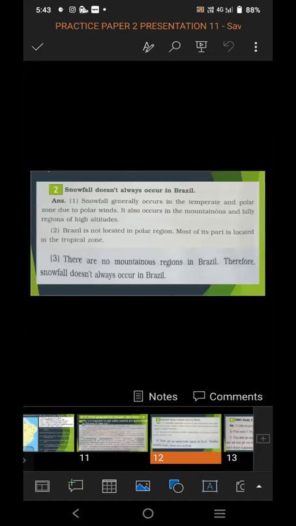So this reason you have to write in your answer. Snowfall doesn't always occur in Brazil because snowfall generally occurs in the temperate and polar zone due to polar winds. It also occurs in the mountainous and hilly regions of high altitude. Brazil is not located in the polar region. Most of its part is located in the tropical zone. There are no mountainous regions in Brazil. Therefore, snowfall doesn't always occur in Brazil.